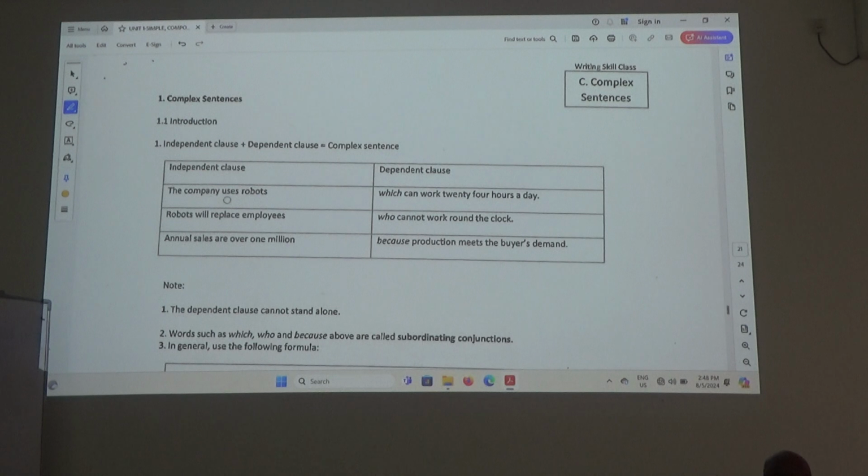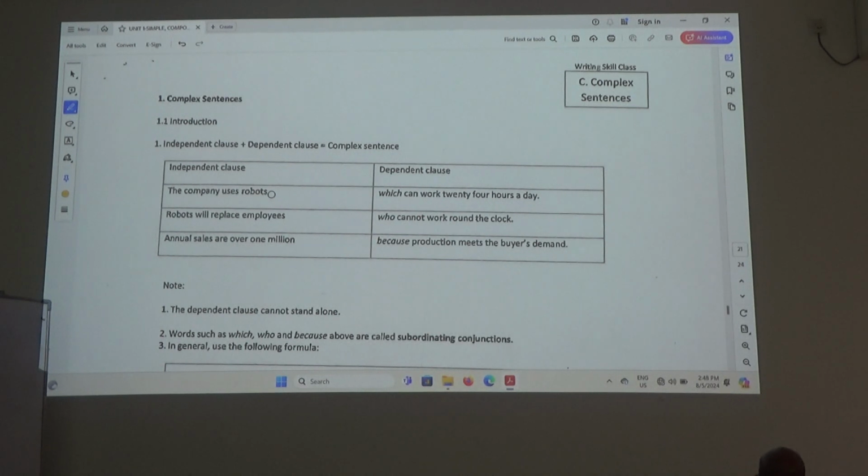The company uses robots. Can we put a full stop here? Yes. It's a clause, but it's also a sentence. Because if we continue, then this is a clause and this is the second clause. So the company uses robots, we can put a full stop here and say this is a sentence.